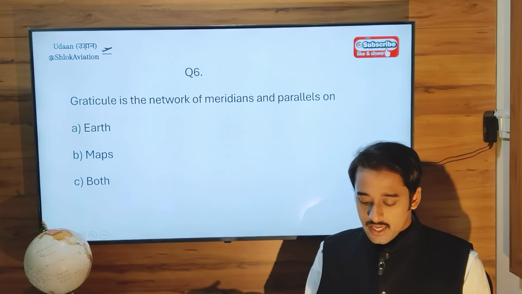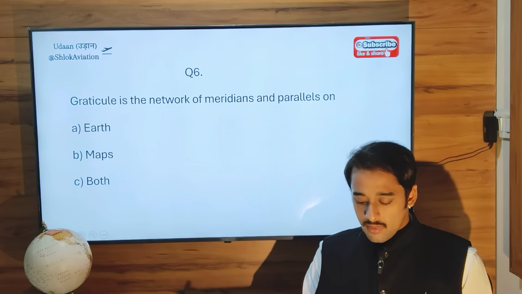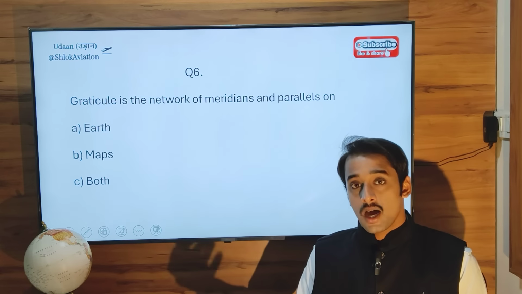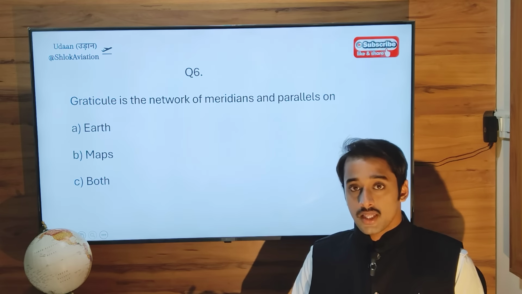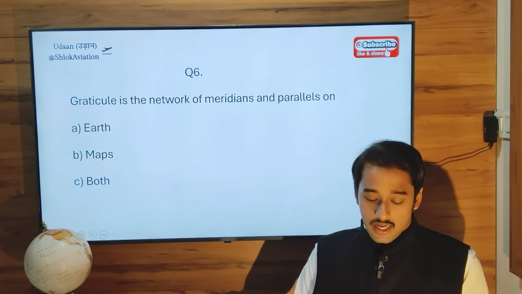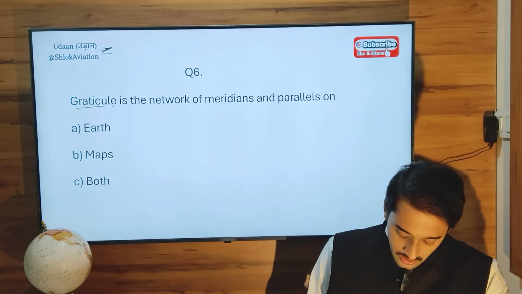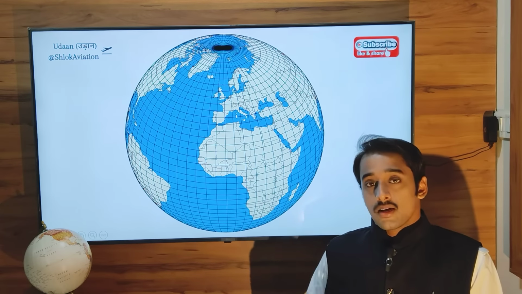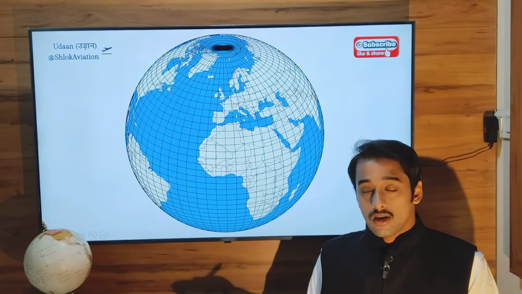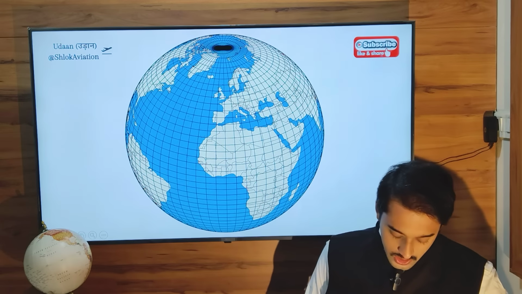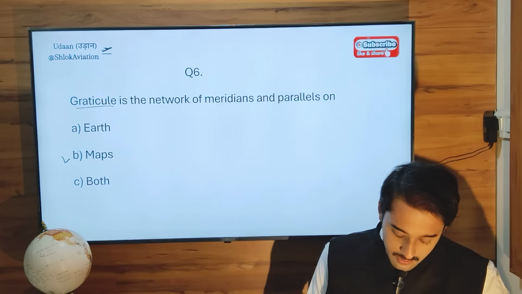Next, what is graticule? Graticule is the network of meridians and parallels on what? The definition of graticule is given to you. Often the definition is asked in the exam, but in this question they have given you the definition and have asked us something else. This graticule, which is the network of meridians and latitudes, we draw this network on what? Is it available on the earth, maps, or any other thing that we use? The correct option will be maps.